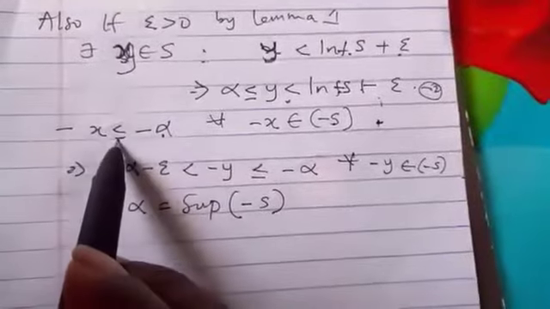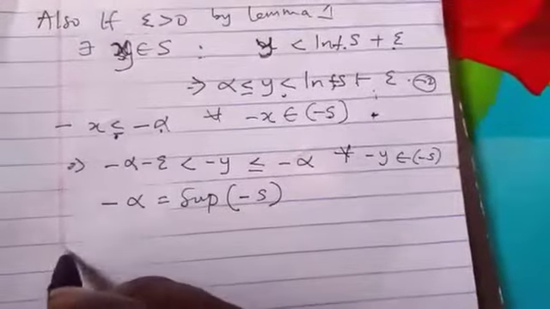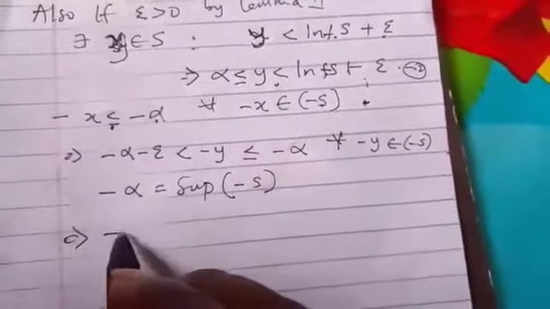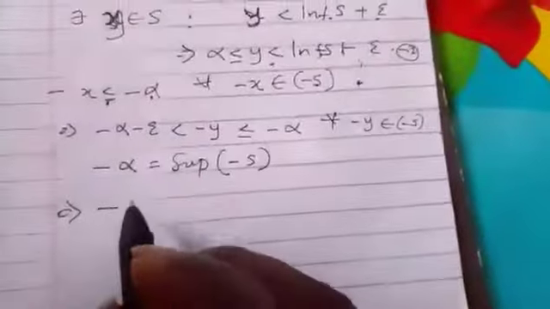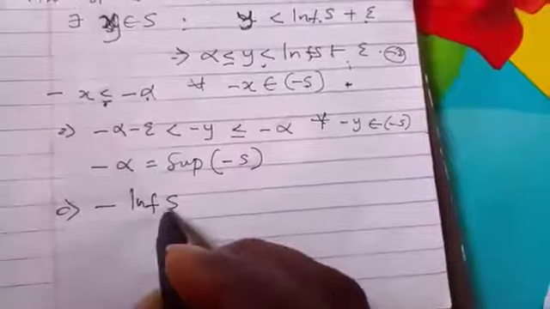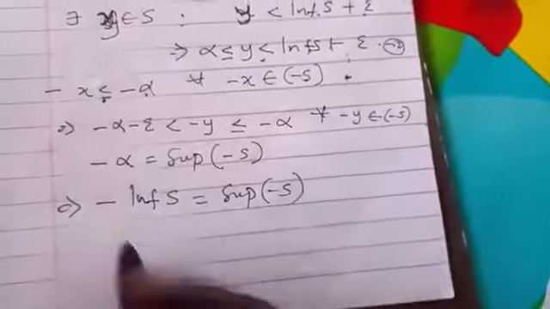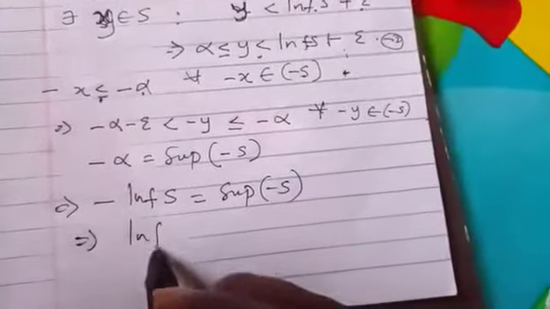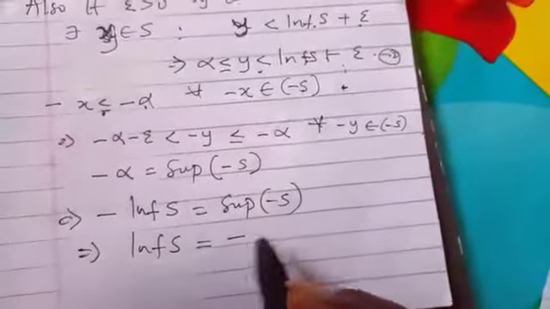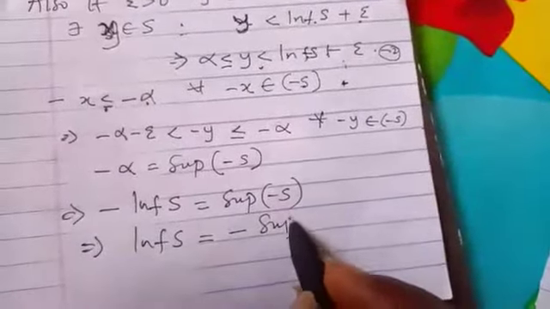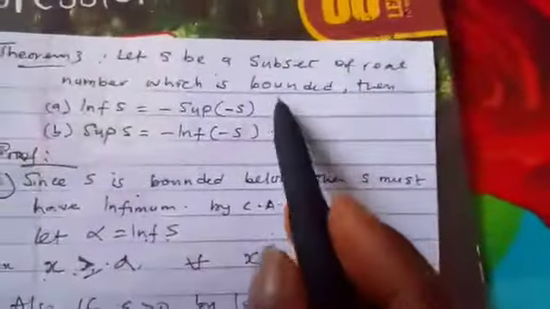So we are having less than or equal to there. Now, minus alpha. What's our alpha? Infimum of S is equal to supremum of minus S. If you take the minus to the other side, we have minus supremum of minus S, and that completes the proof. That is what we have to prove.